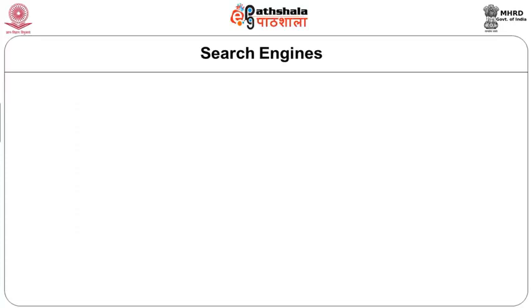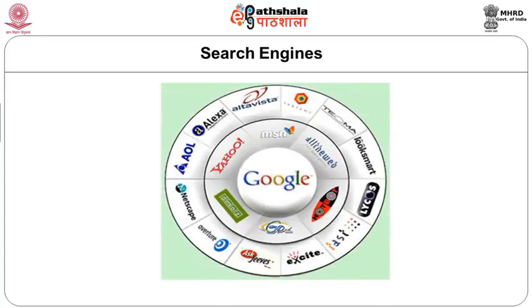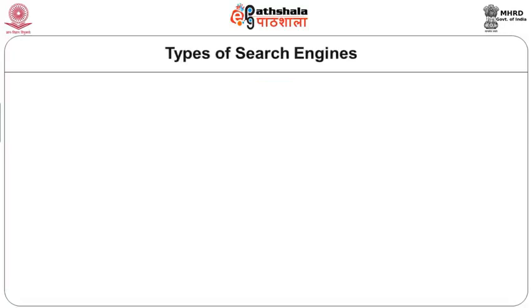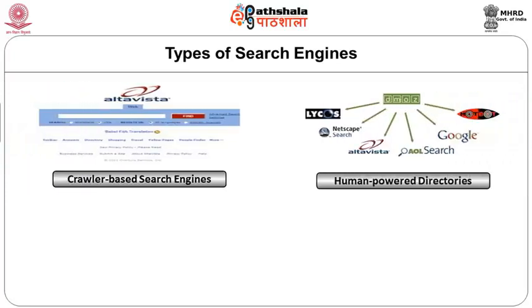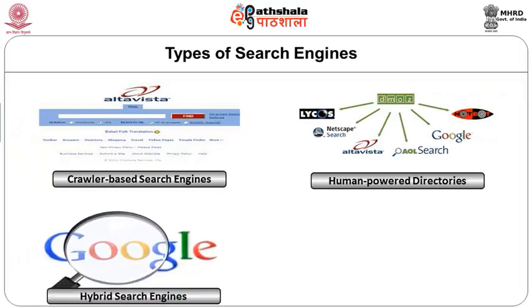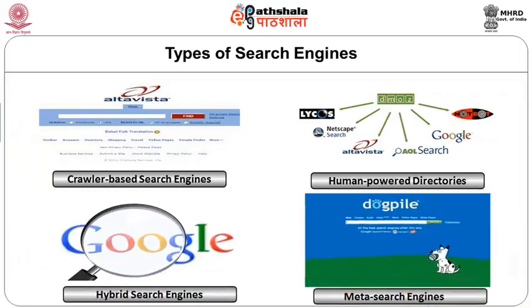Coming to search engines. Search engines are computer programs that search for particular keywords entered by users and return a list of documents in which they were found. It is a special service that searches the contents of the web. Sometimes they not only search keywords, but some search engines search for other things such as synonyms and related concepts also. There are various types of search engines, depending upon how they collect data and how they conduct the search. Search engines are mainly of 4 types: crawler-based search engines such as AltaVista, human-powered directories such as Dmoz, hybrid search engines such as Google, and meta search engines such as Dogpile.